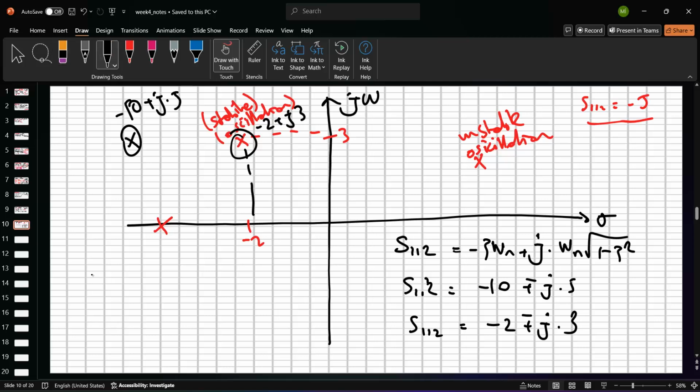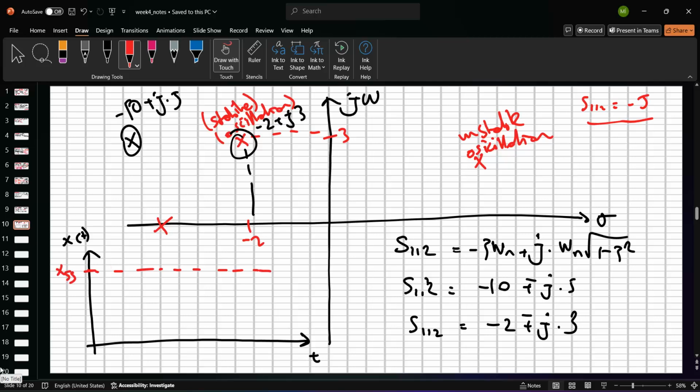So we can draw the time response of these characteristics, x(t). And so if this is stable, we have the x steady-state value in here for both time responses. But just see that zeta times Wn, one of them is equal to 10, the other one is 2. What is the difference in the time response? The time constants are different.